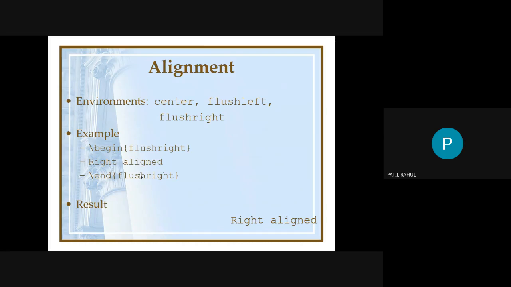This is the alignment. In LaTeX the default alignment is justified. If you want to put sentences in left alignment, then you use the flush left command. If you want to put sentences in right alignment, then you use the command slash begin flush right. So these are the alignment commands.